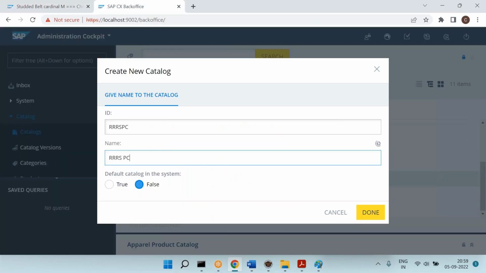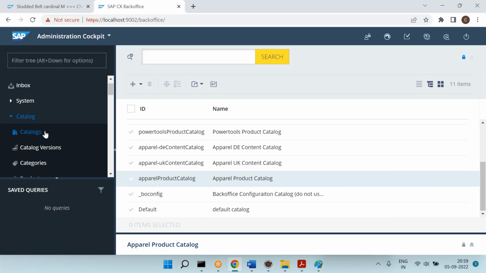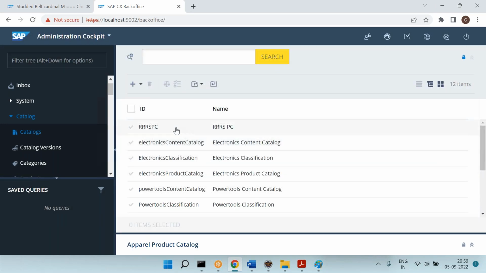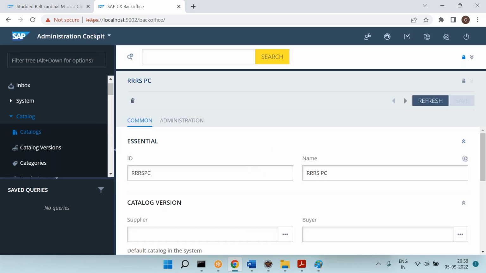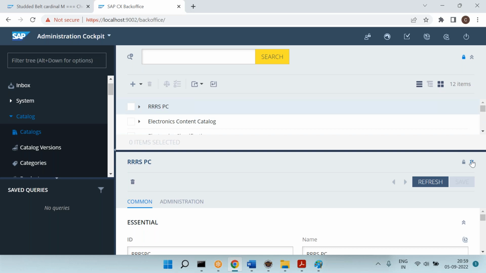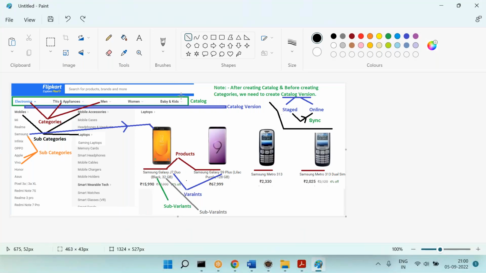Now come here. I am just using this and say done. Now you can see the product catalog got created. You can go here and refresh once, and you can see RS product catalog got created. You can also select this and see the hierarchy here. Click on the tree view, now expand it. You can see you don't have much in this. So the product catalog got created.